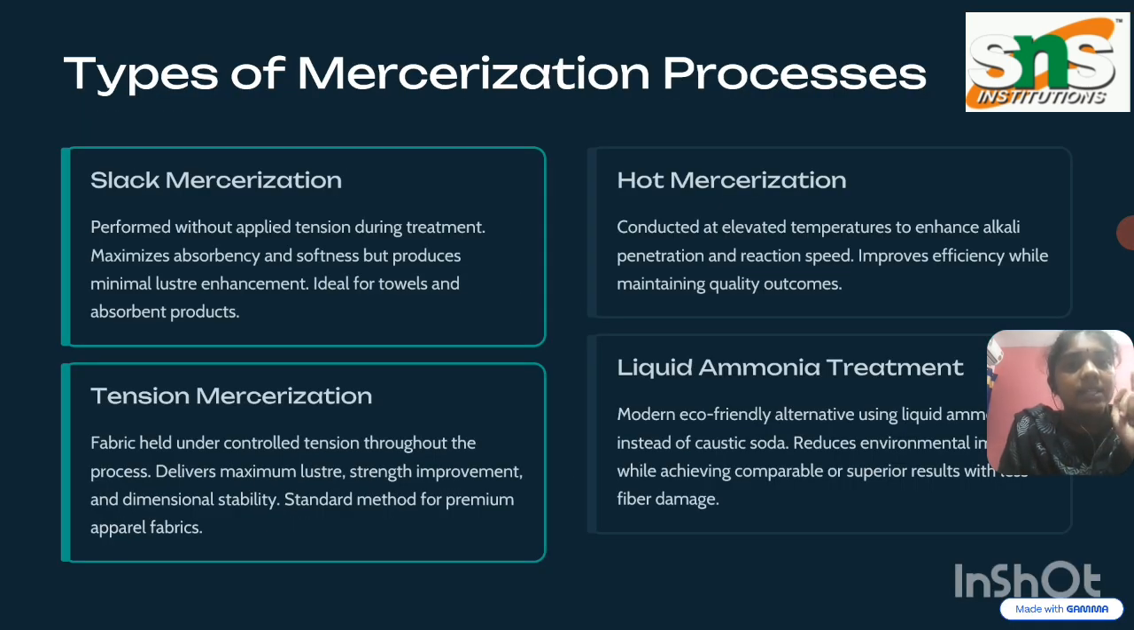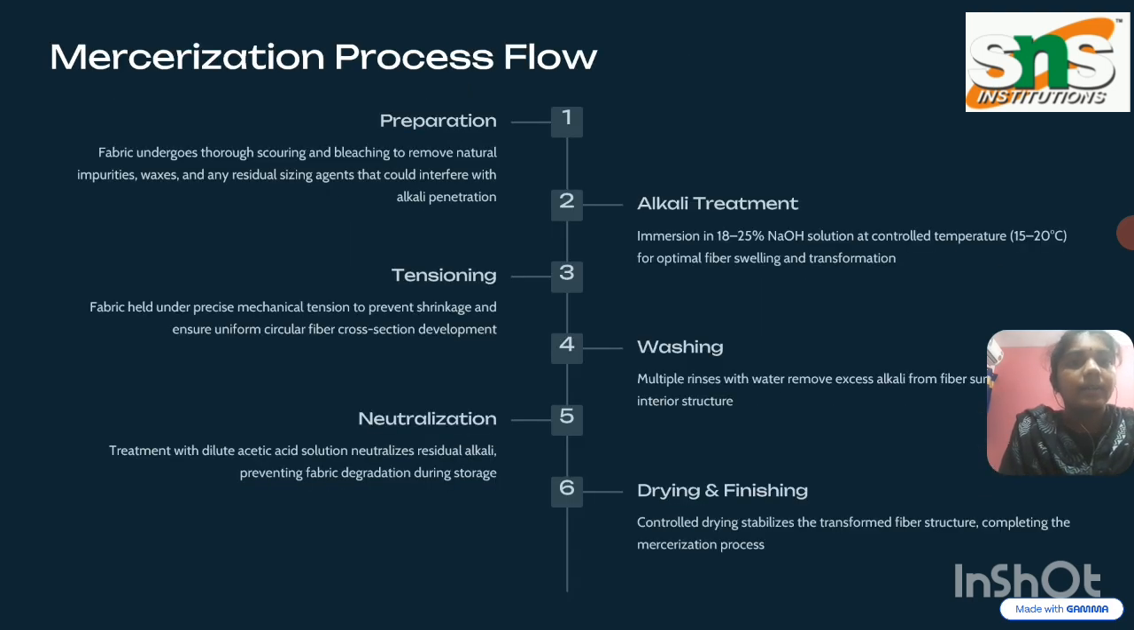What are all the types? Slack mercerization, hot mercerization, tension mercerization, and liquid ammonia treatment. Those are four types of mercerization. This is the process. First we prepare the fabric, and the second step is alkali treatment; we treat it with alkali. Third is tensioning, which means that to prevent shrinkage, we expand the fabric, hold it tightly and treat it. Then the fourth stage is washing, the fifth is neutralizing, and the sixth is drying and finishing. We dry it properly and apply other finishes over it. This is the process flow of mercerization.